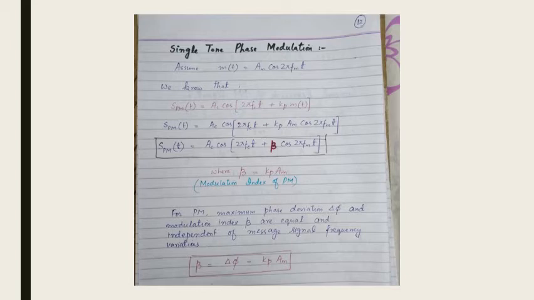So here we can say that the maximum phase deviation, delta phi, and the modulation index, beta, are equal and independent of the message signal frequency variation. I mean it is independent of how the message signal's frequency is changing, but it depends on the amplitude of the message signal. So this is all about single tone phase modulation.